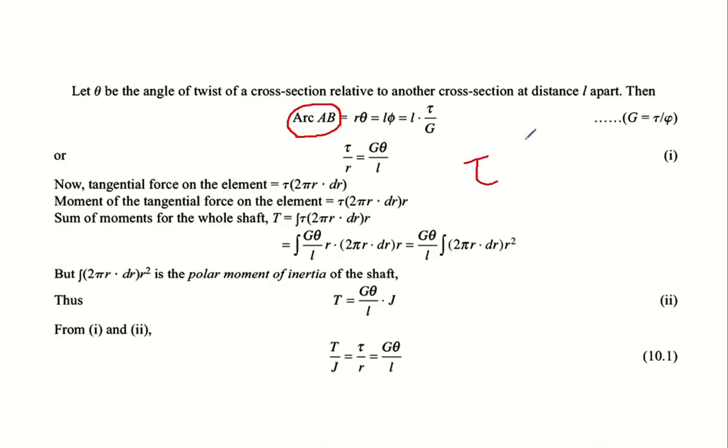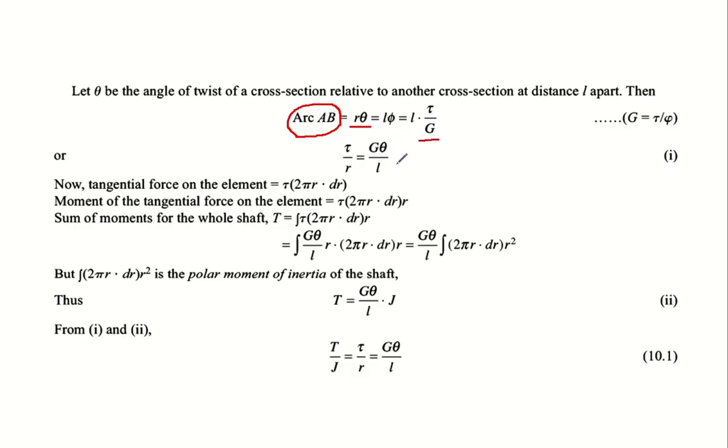So tau should be proportional to phi, and the proportionality constant is nothing but G. So I can write phi is nothing but tau by G. The shear strain is stress by the rigidity modulus. So I have replaced phi by tau by G. Then rearranging, we have taken the r theta part, r theta and tau by G.